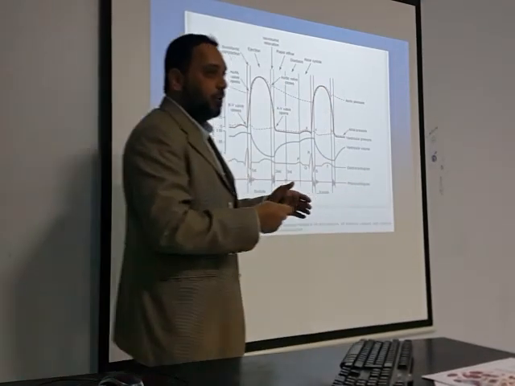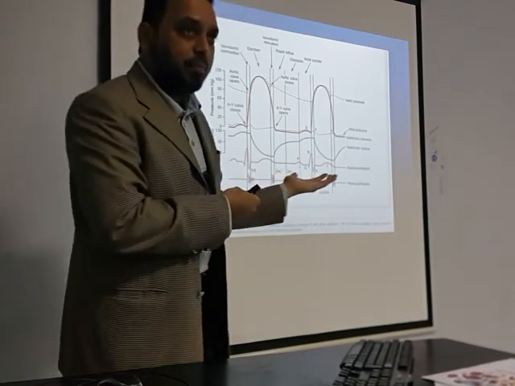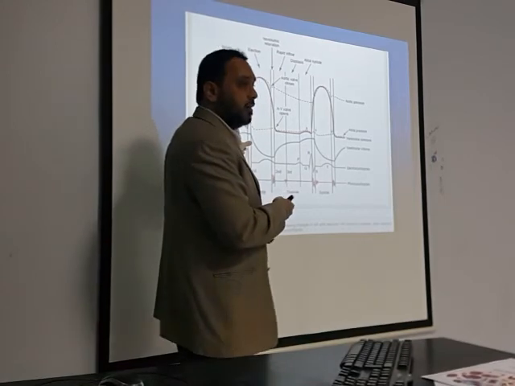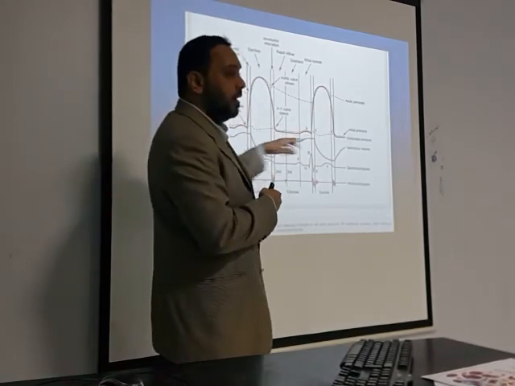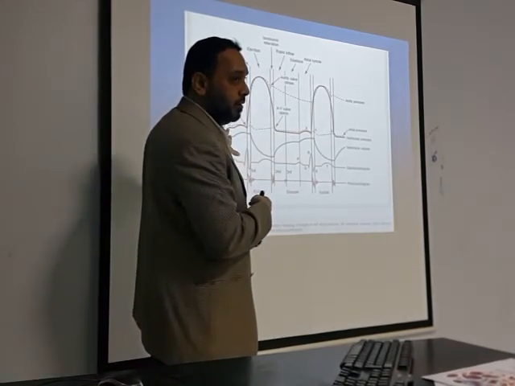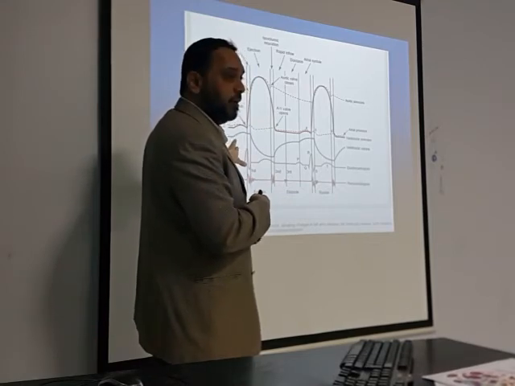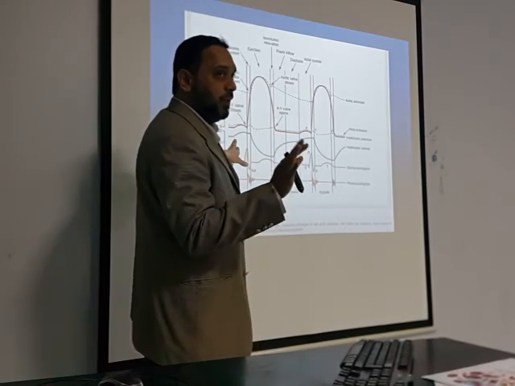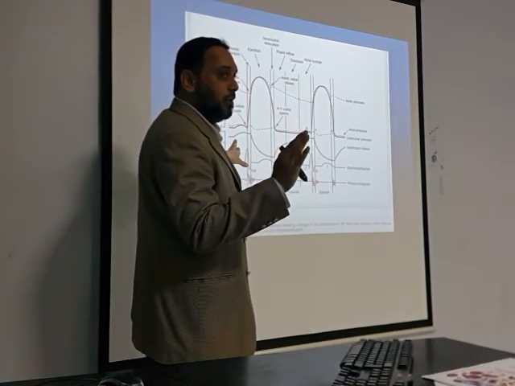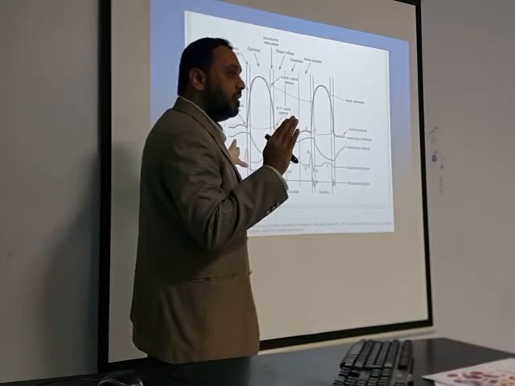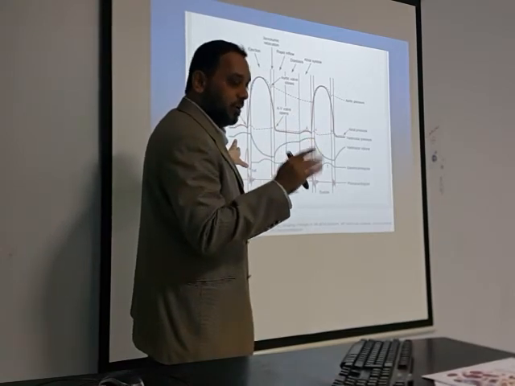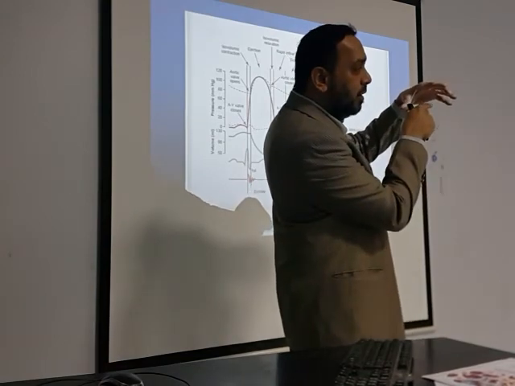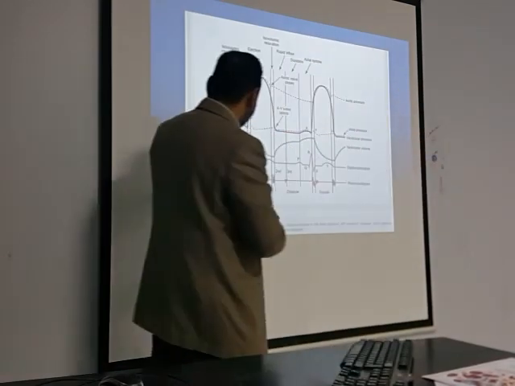Now let us go very quickly, because we have already gone through the cardiac cycle completely. Let us take up the red line first. What is the red line? It is the ventricular pressure. What is the blue line? It is the ventricular volume. Now, if this is very clear to you, if volume is decreasing, what will happen to the pressure? It is a closed chamber. If volume is decreasing, what will happen to the pressure? Increase. Simple.